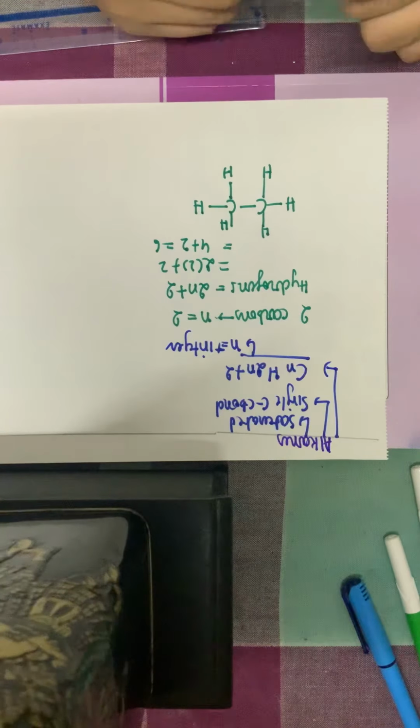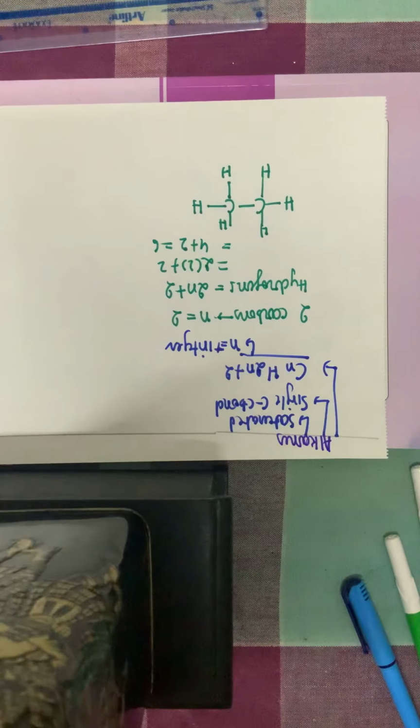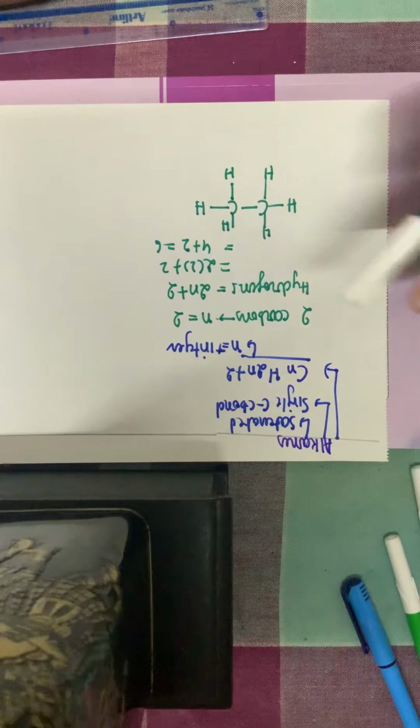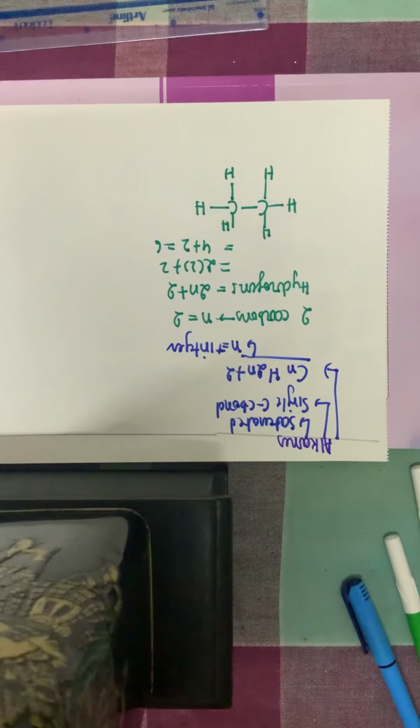So now how to draw the structure? The simple way to draw the structure here is that there are 2 carbons which are linked by a single bond, and each carbon requires 4 bonds to complete its octet because it requires 4 more electrons, and carbon-hydrogen will always form a single bond. So 3 single bonds of hydrogen on each carbon satisfy the 6 hydrogens.